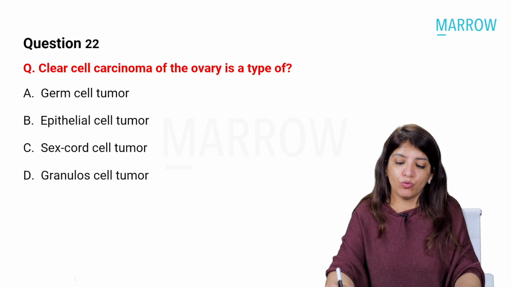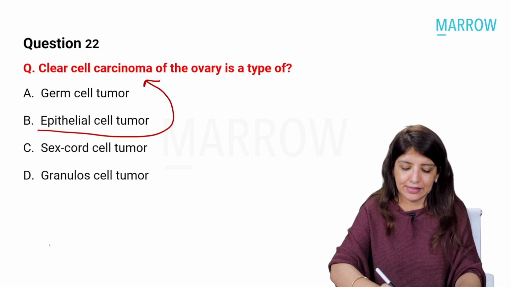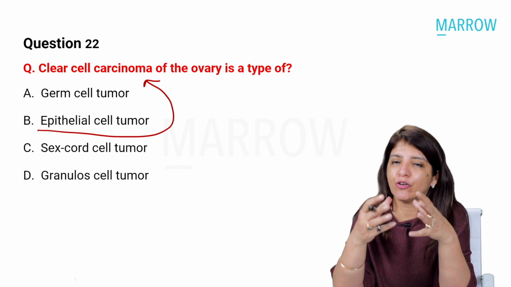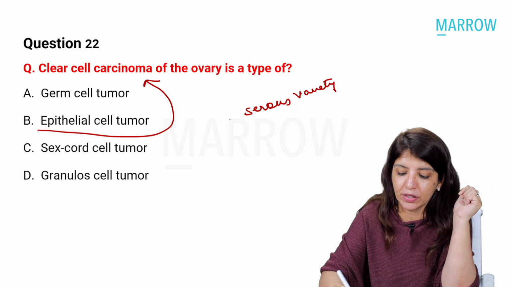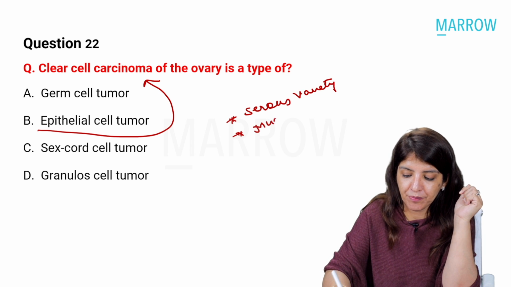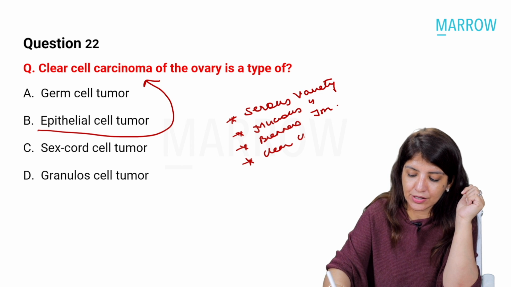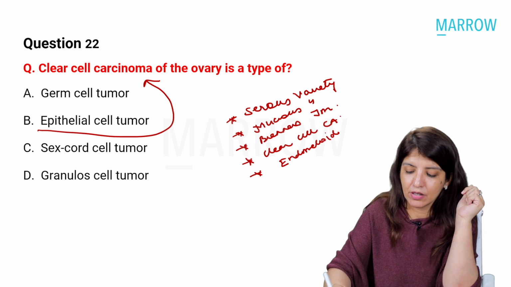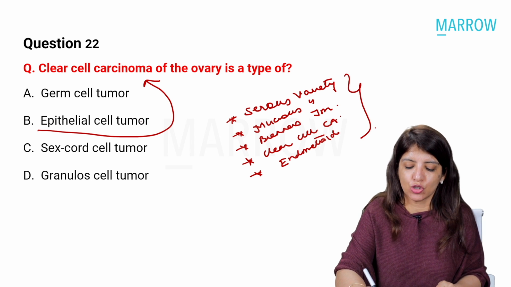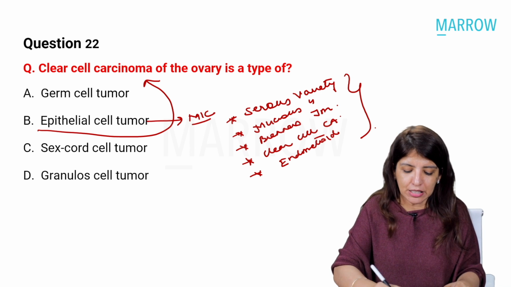Clear cell carcinoma of the ovary is a type of... So remember that clear cell carcinoma is a type of epithelial cell tumor. Apart from the serous variety, which is the most common type of epithelial cell tumor, we have the mucinous variety. Then there is Brenner's tumor. Then we have clear cell carcinoma, and we have the endometrioid variety. So these are all varieties of epithelial cell tumor, and epithelial cell tumor is the most common variety of ovarian tumor, which is seen in 90% females.